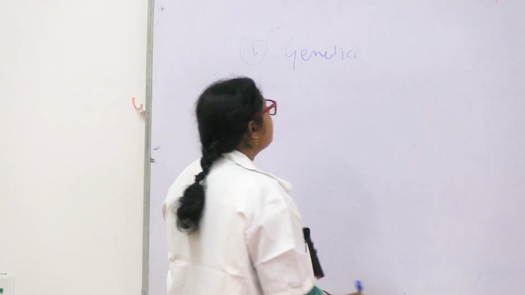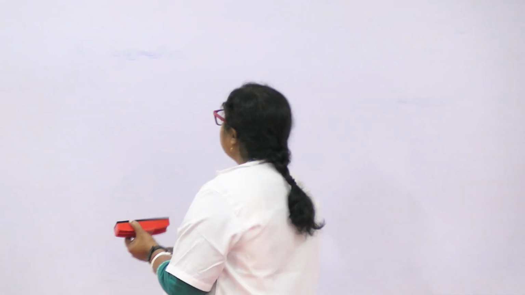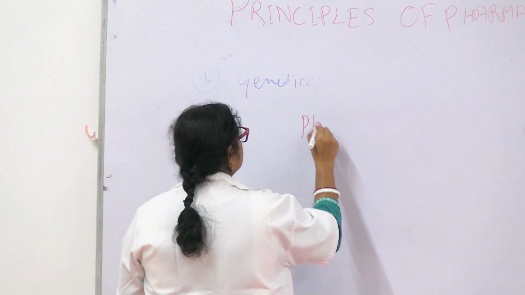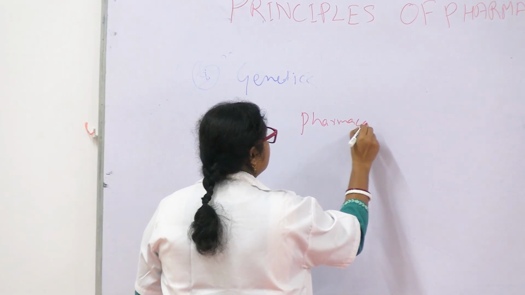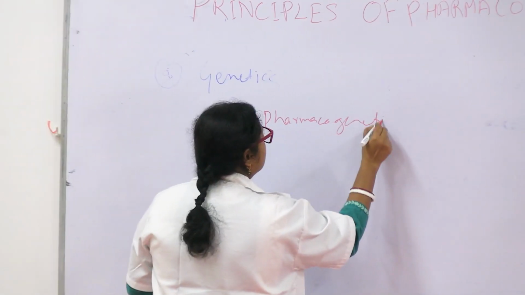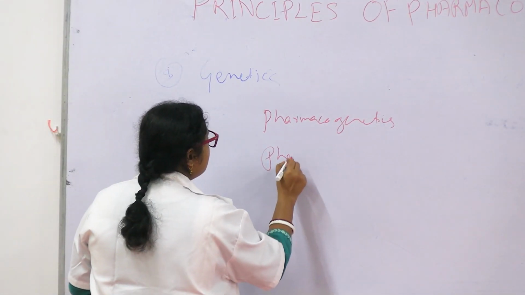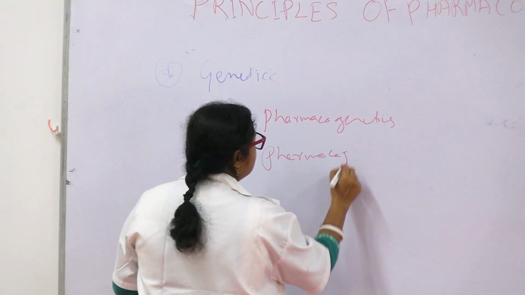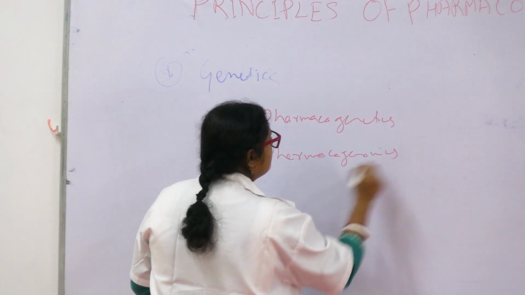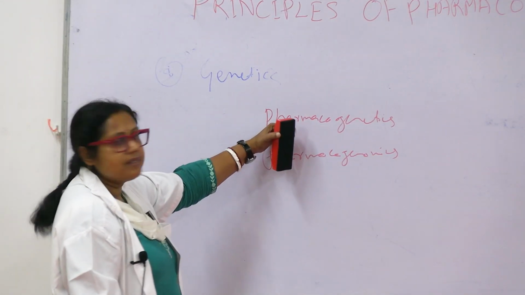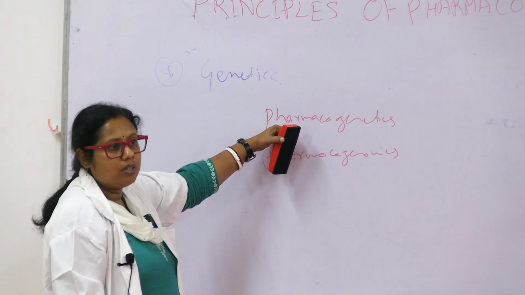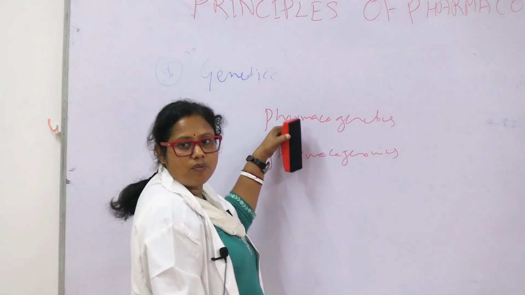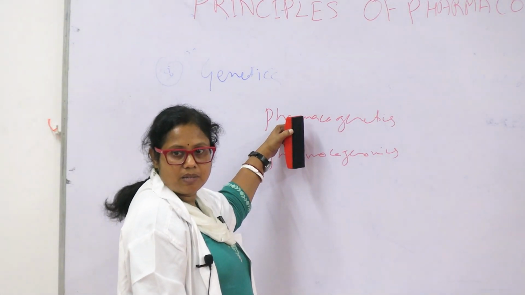Now, there are two terms, pharmacogenetics and pharmacogenomics. Pharmacogenetics is the study of genetic effects of a drug in a given patient.